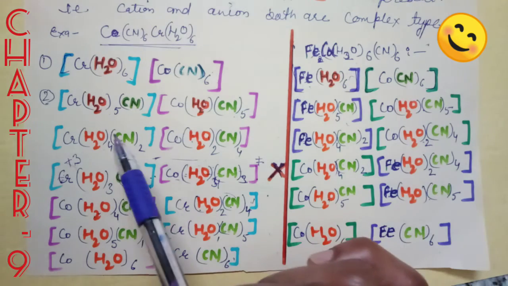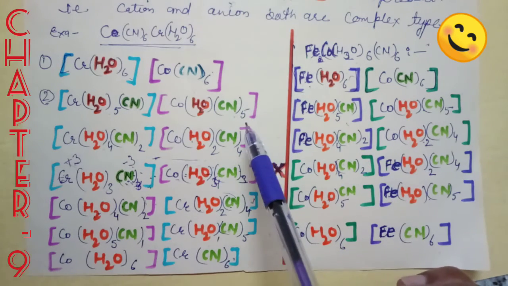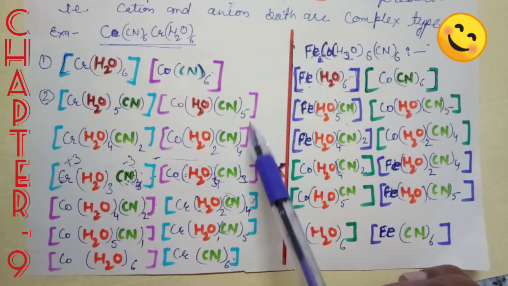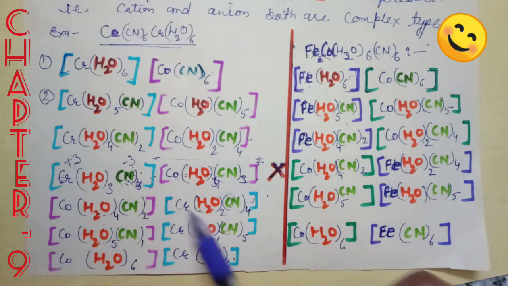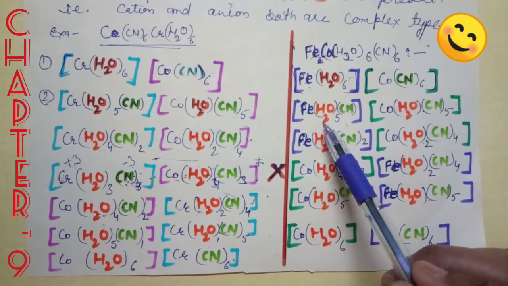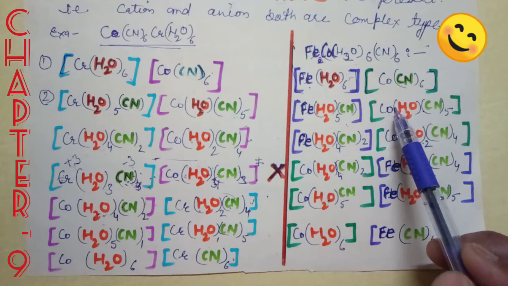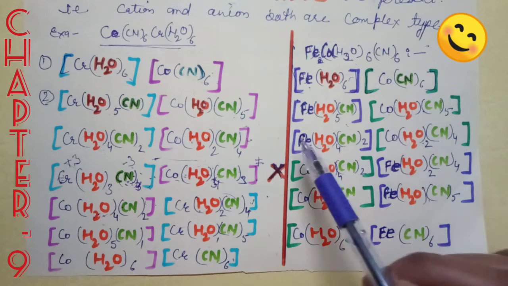Okay, here I have written the positive entity in sky blue shade and the negative entity in pink shade for the cobalt entity, and these are exchanged with each other. Here also the blue entity is the Fe entity, which is firstly positive and after it is negative, and the green entity of cobalt is firstly negative entity and then positive.